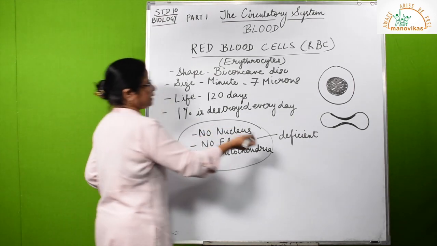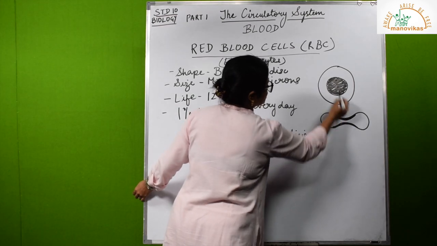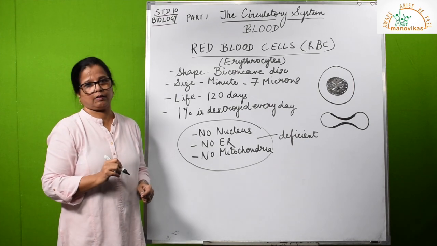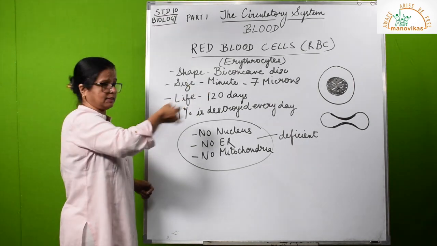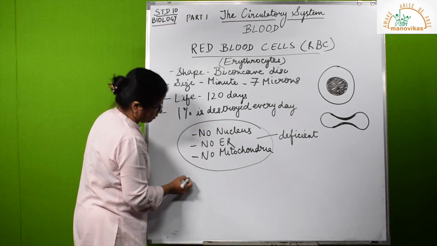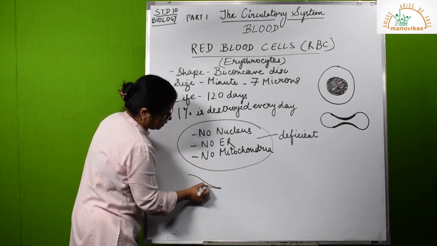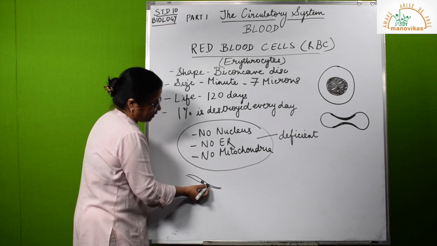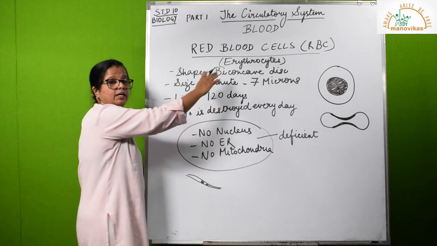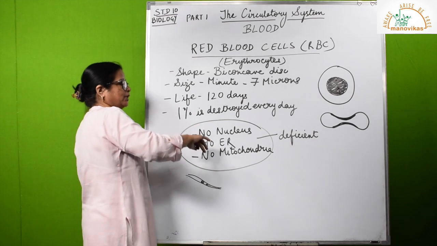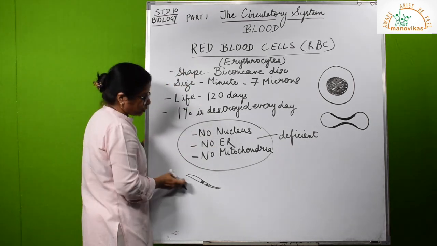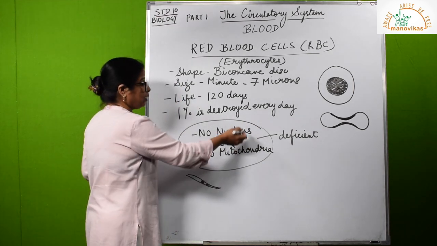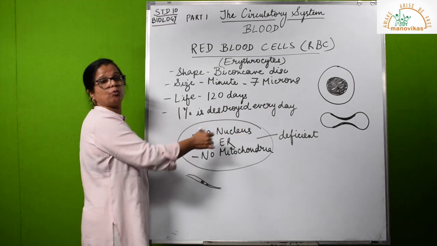No nucleus means, suppose there's a nucleus, there's a hard structure here somewhere. This RBC's work is to transport oxygen and carbon dioxide, transport of gases. So hence, if the nucleus is there, suppose it's a very, very thin capillary, and the RBC has to bend this way, so it folds upon itself, and if this nucleus was there, folding would become very difficult. It bends upon itself and becomes very flexible so that it can supply oxygen even to the last cell in the body. So its deficiency makes it more efficient.